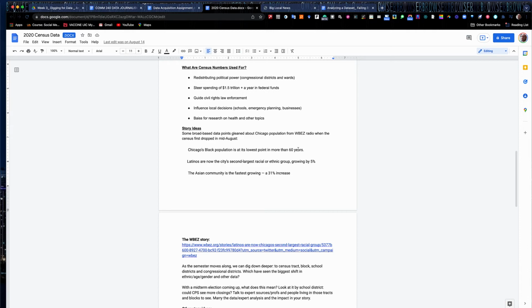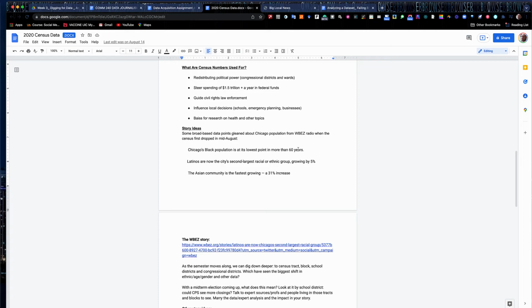Steer spending of budgets of federal funds, $1.5 trillion. How much money is Chicago going to get in an emergency situation, or school funding and things like that? The state of Illinois, the census data. That's why they want to count as many people as they can, because the more people you have, the more you can justify asking for more money for things. Guiding civil rights, law enforcement. It'll influence local decisions on schools and emergency planning.